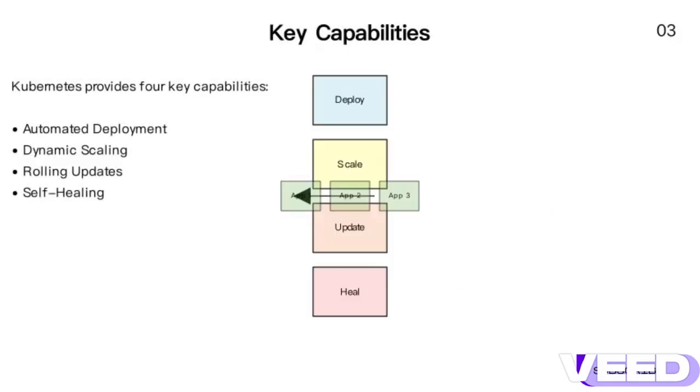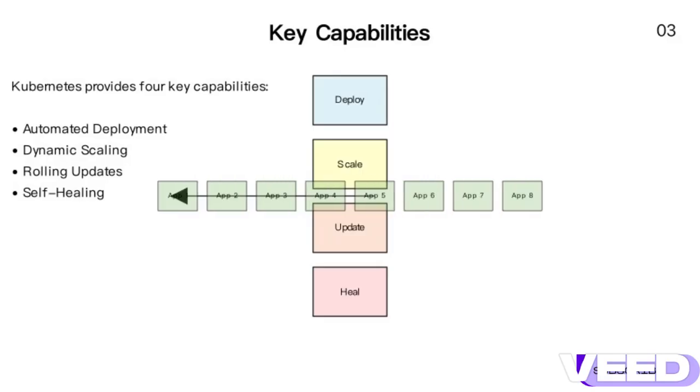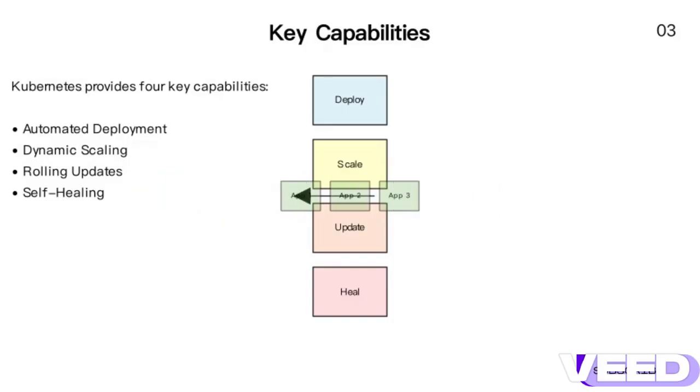Kubernetes excels in 4 key areas. First, automated deployment. It can automatically distribute your applications across multiple servers. Second, dynamic scaling. It can increase or decrease the number of running containers based on demand. Third, rolling updates. It can update applications without downtime by gradually replacing old versions. Finally, self-healing. If a container fails, Kubernetes automatically restarts it or moves it to a healthy server.